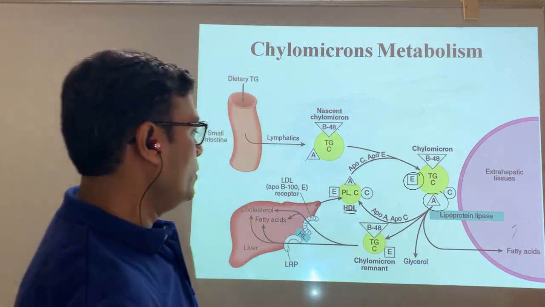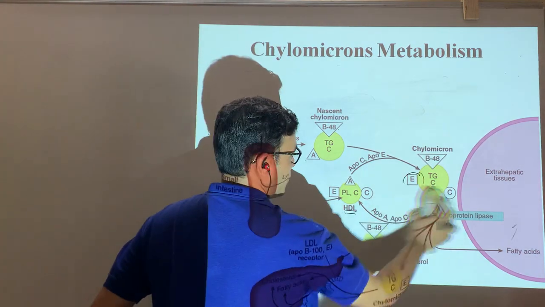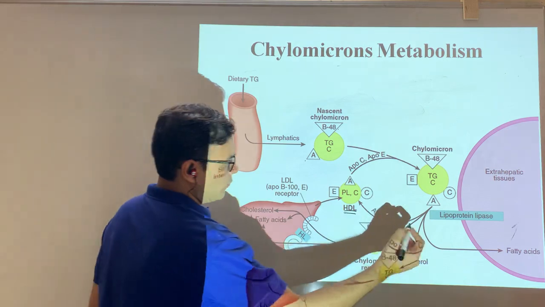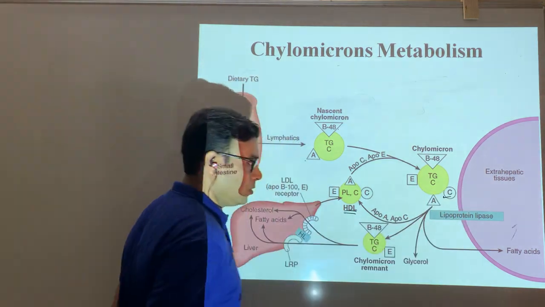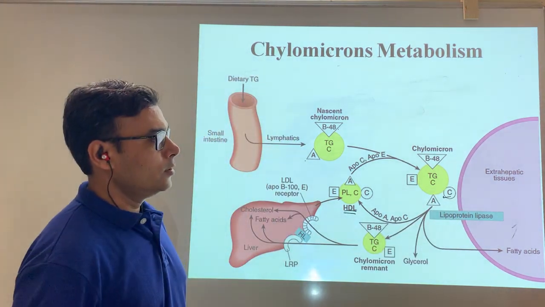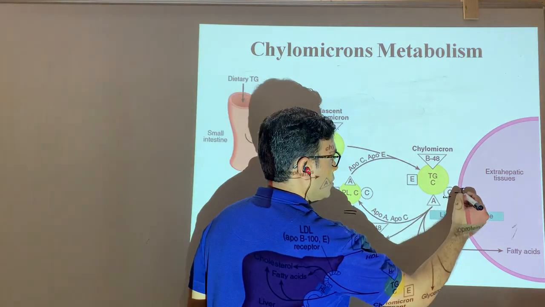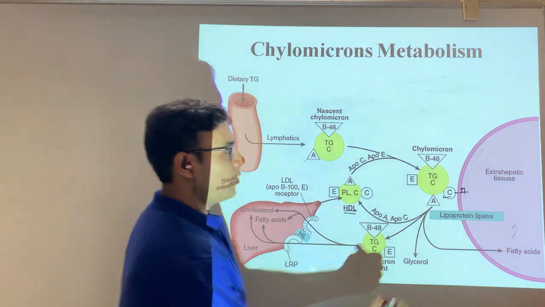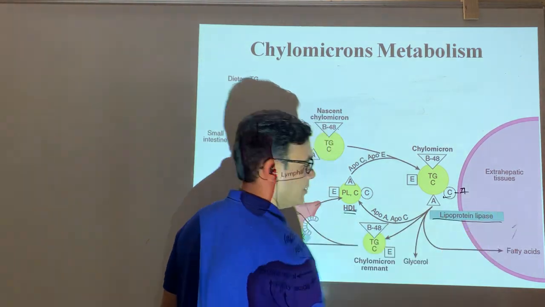Now, we have already understood that all the lipoproteins have different functions. So let us think about ApoC. As we have discussed, this is apolipoprotein C2, and C2 has the main function of activating the lipoprotein lipase enzyme.